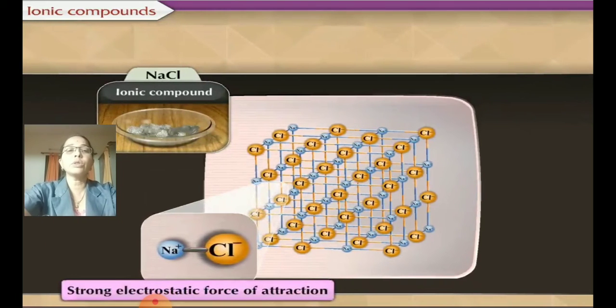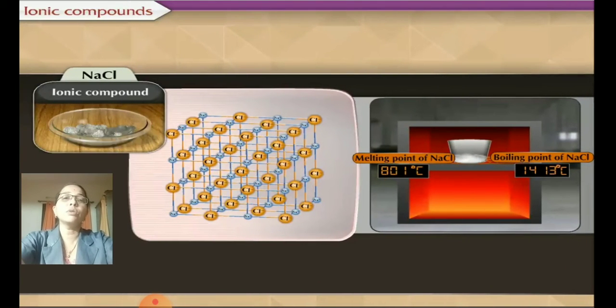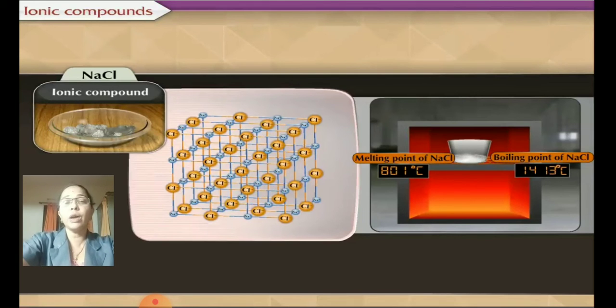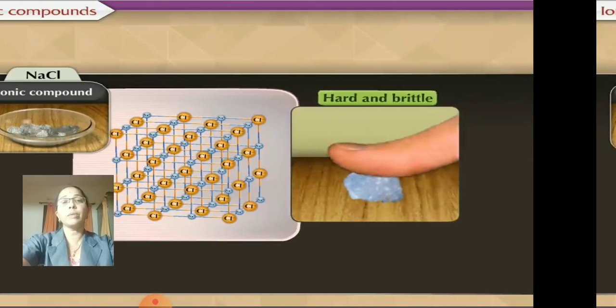So a strong electrostatic force of attraction is there in these ionic compounds. These ionic compounds have very high melting points and very high boiling points. They will start melting only as you go on giving very high temperature. Your stove gas will not be enough for melting table salt at home, because it requires very high temperature for melting or boiling.